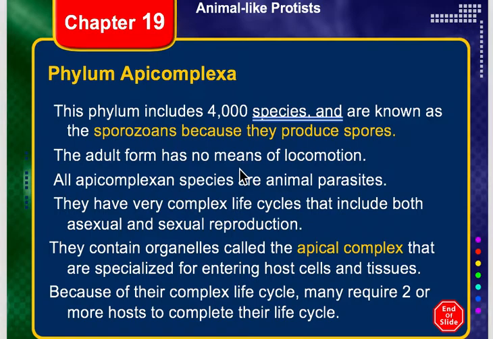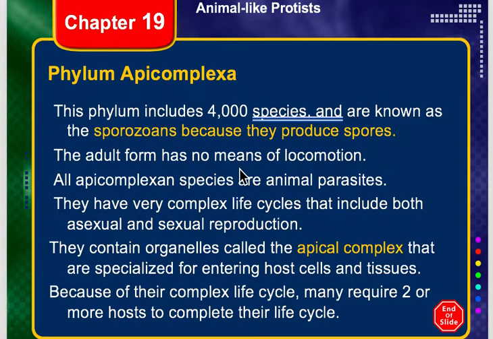Zoomastigina is the old term that they use. Sarcomastigophora is the new, but your book is using the old. So I noticed on your homework sheet they were asking for the ones that move by means of flagella, and they use Zoomastigina. So know that that's the same thing. You probably have already figured it out. I've graded a number of them, and you did very well. But just so you know that they're the same thing.